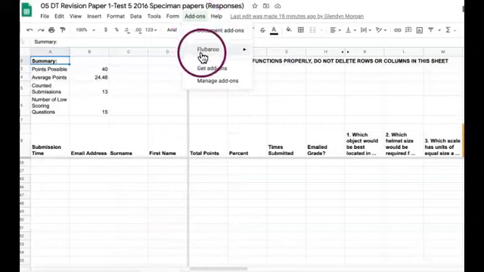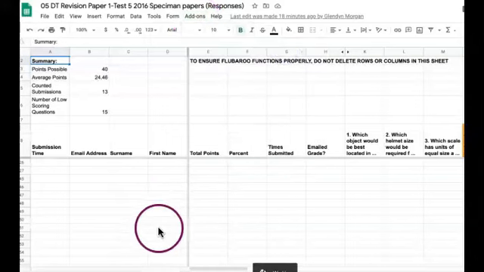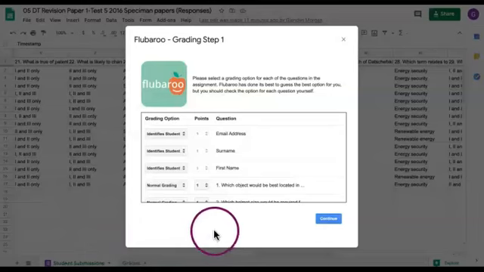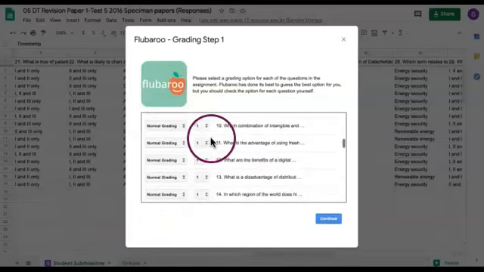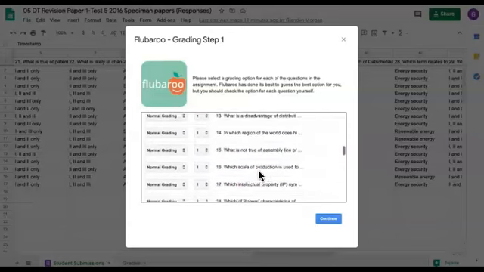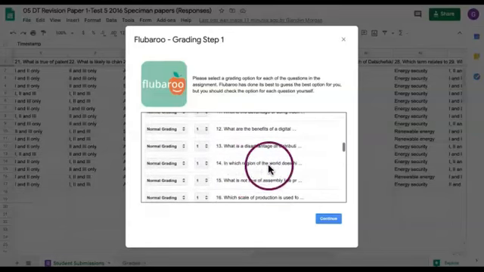So I'm in a spreadsheet, and I'm just going to get Flubaroo to regrade the assignment. In step one, Flubaroo is going to ask you what you want to do with your different questions. So you've got all of your questions that you've set down here. I've got 40 in this case. The question prompt will be there, and then you'll just select normal grading.